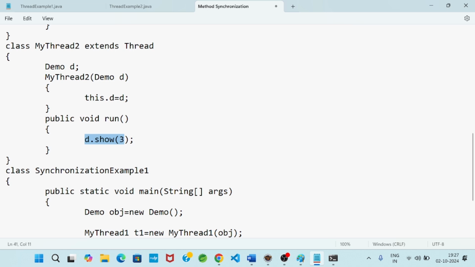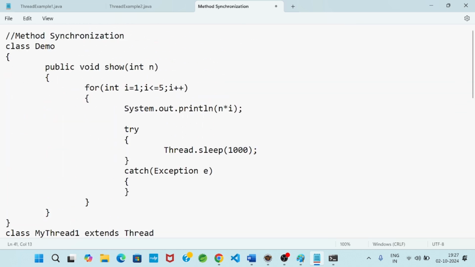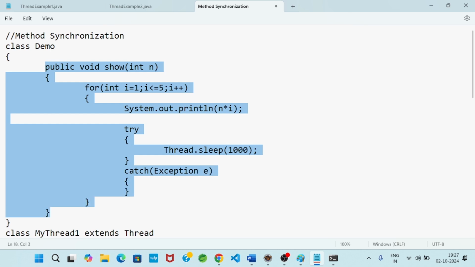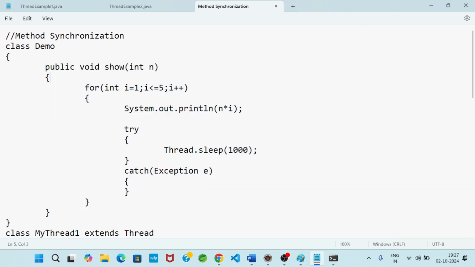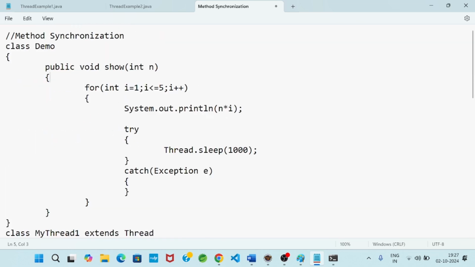Body is nothing but a method call. So when this line will execute, the control will go to this part. Now the value of n is 3, so 3 into 1, after 1000 milliseconds 3 into 2, after 1000 milliseconds 3 into 3, in this way. You see, so this is the mechanism, but till now we have not done the synchronization representation.